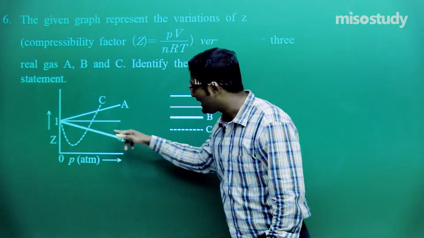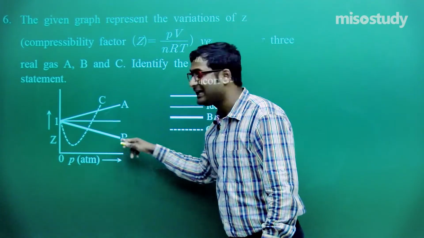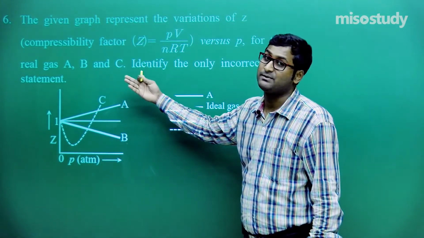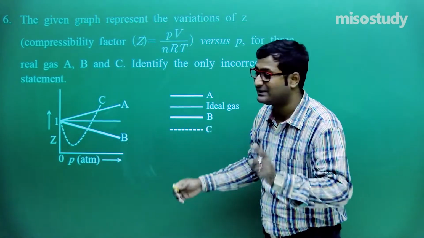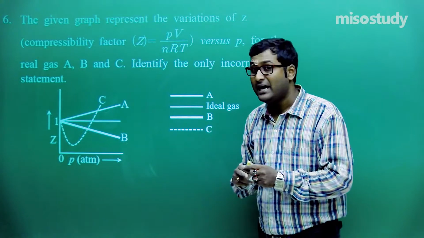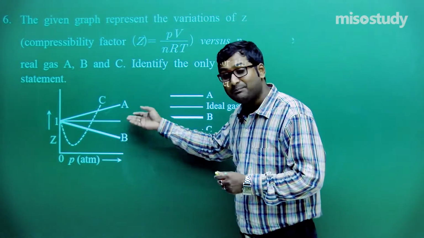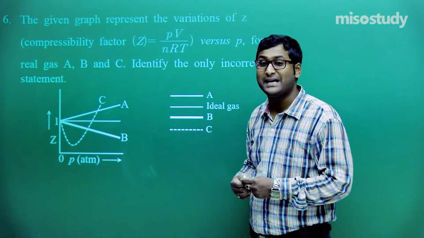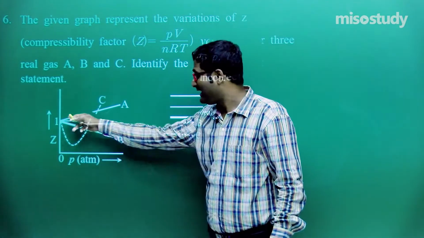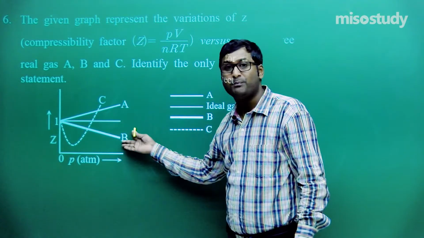But if we look at this graph, there is a negative slope. It is not moving from negative to positive side.